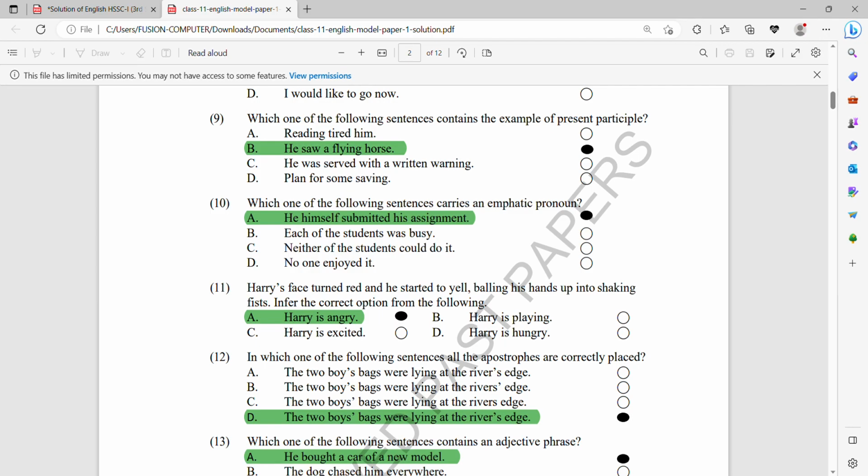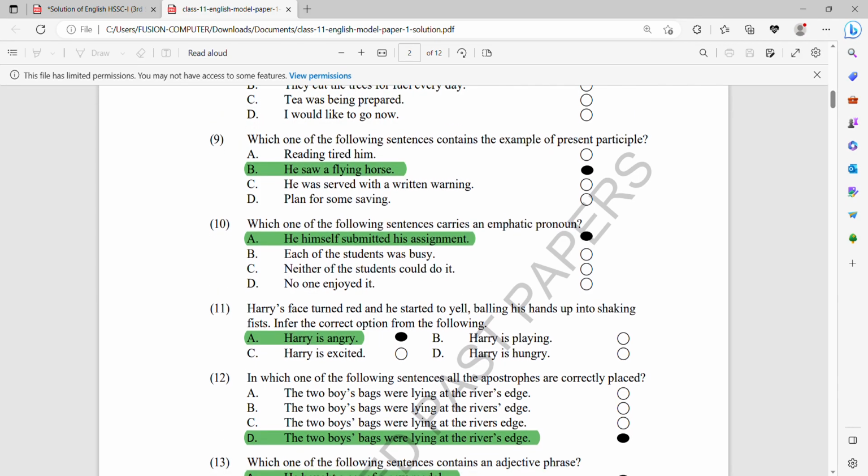So first I read the other three examples. Each of the students was busy. No emphatic pronoun here, no self or selves form. C, neither of the students could do it. No one enjoyed. There is no self or selves form of the pronoun here. So only option A is the correct option. Number 11, Harry's face turned red and he started to yell, balling his hands up into shaking fists. Interpret the correct option from the following.